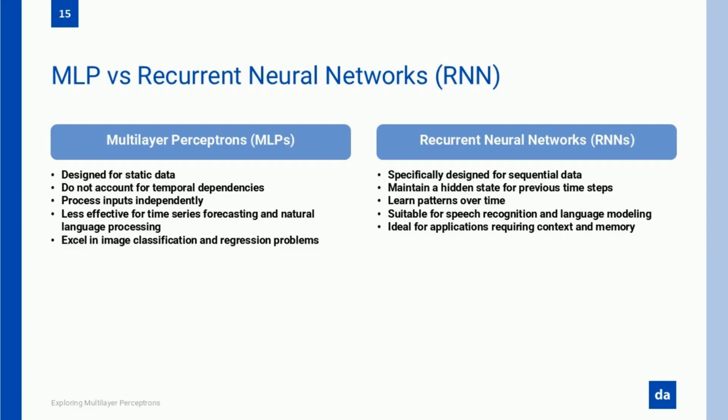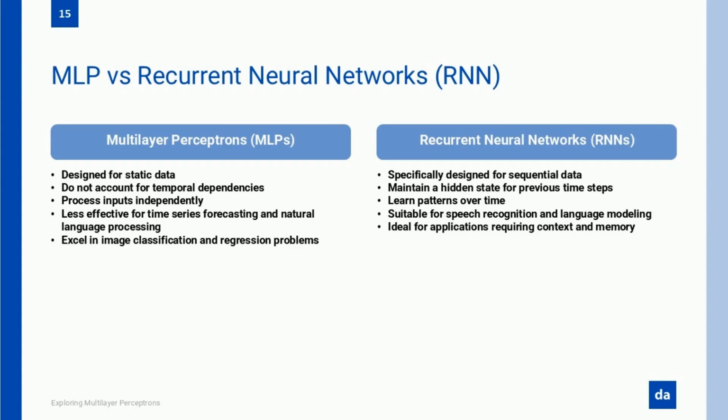Imagine reading a book. If you only focused on one word at a time without remembering the previous ones, the story wouldn't make any sense. RNNs solve this by maintaining a hidden state that carries information from past inputs. This makes them ideal for tasks like speech recognition, language modeling, stock market prediction, and anything else where context matters.